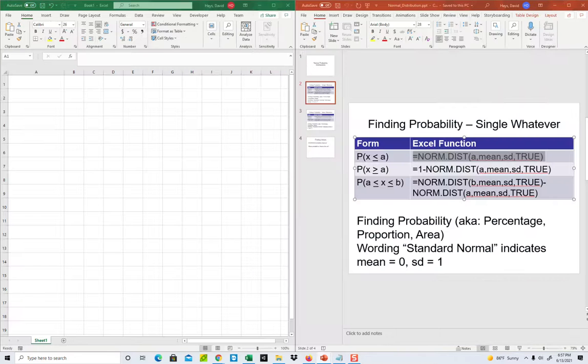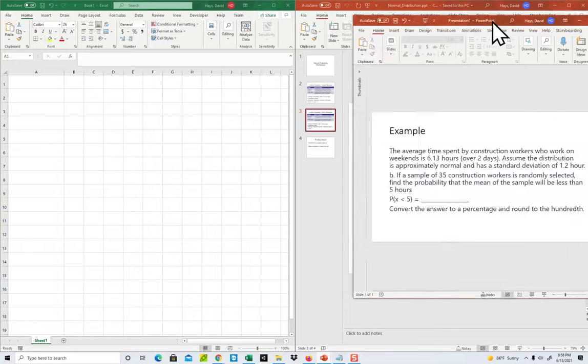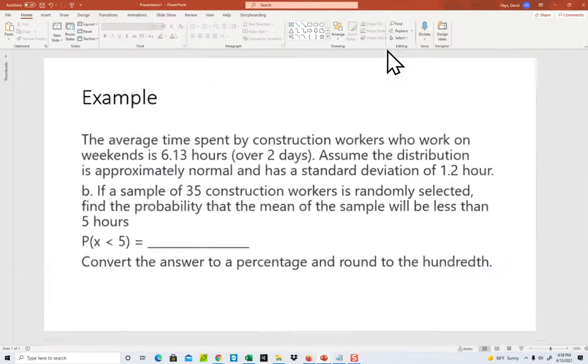Okay, as we're reading the problem, the first thing you've got to determine on these is whether we're talking about a single whatever, single person, single book, single pet, or if we're talking about many whatevers, like 30 pets, 30 people, 30 books. That helps to figure out which form to use.